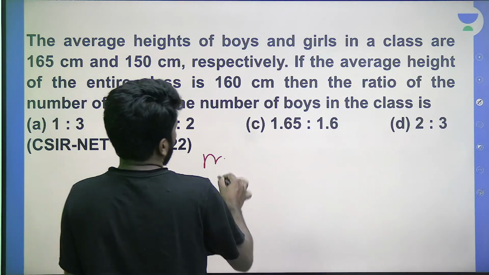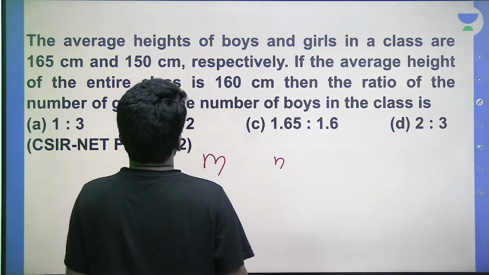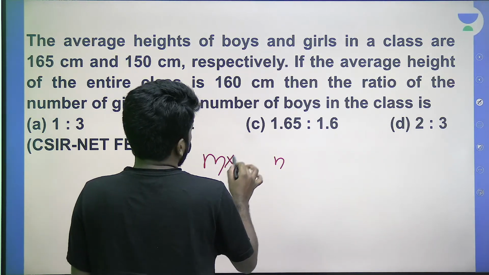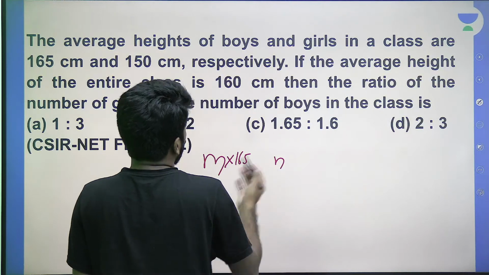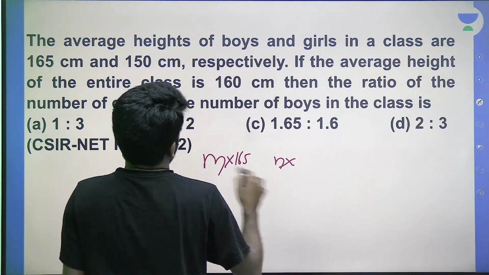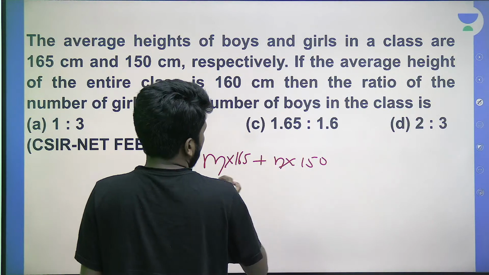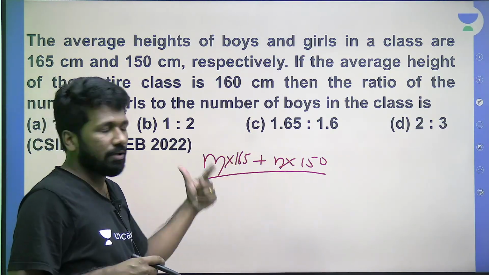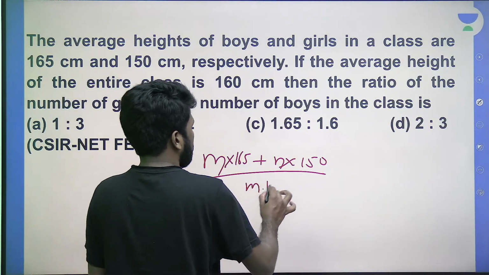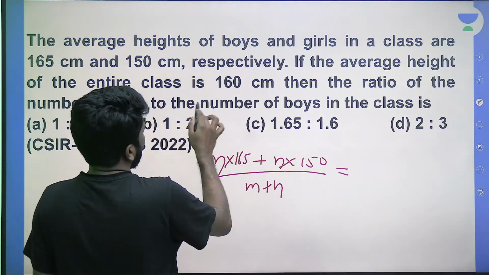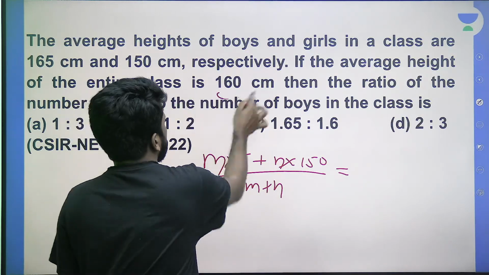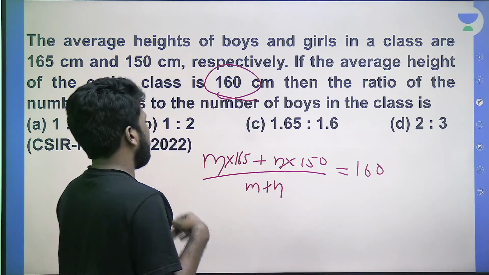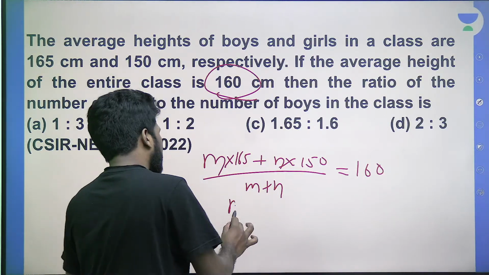Let M boys be there and N girls be there. So M boys 165 average height है. So M into 165 is the height of all the boys together. And N into 150 is the height of all the girls together. ये दोनों का sum होगा total height of all the people together. Sum of observation is this, divided by number of observation is M plus N. And that is equal to the resultant average 160.